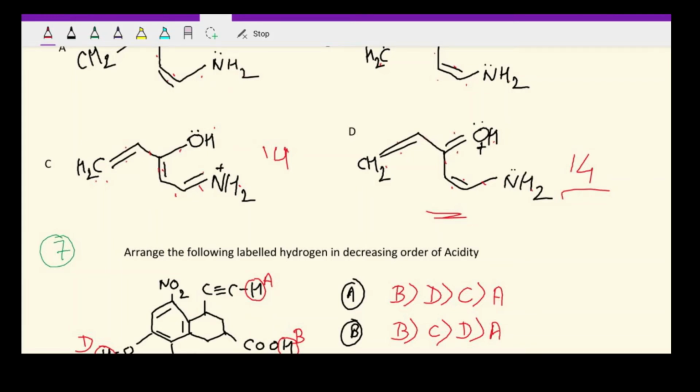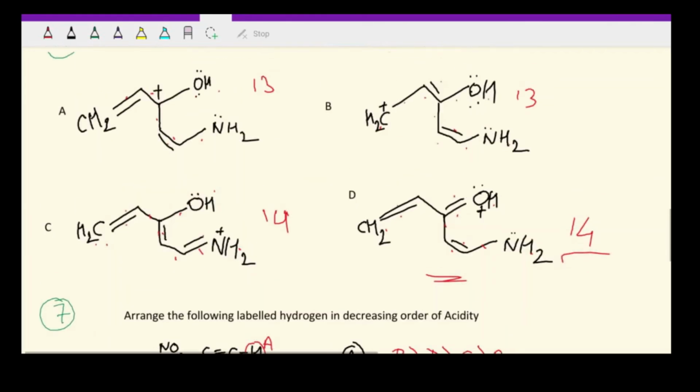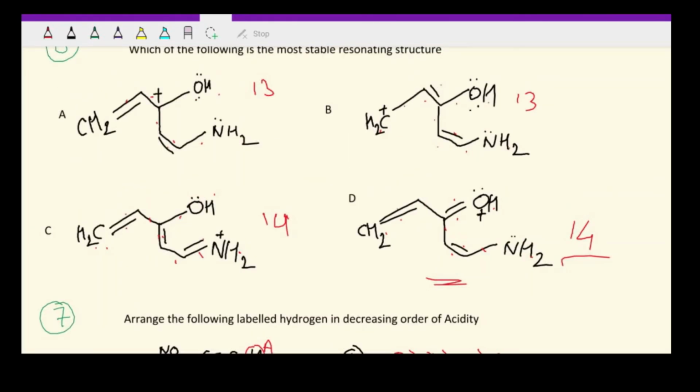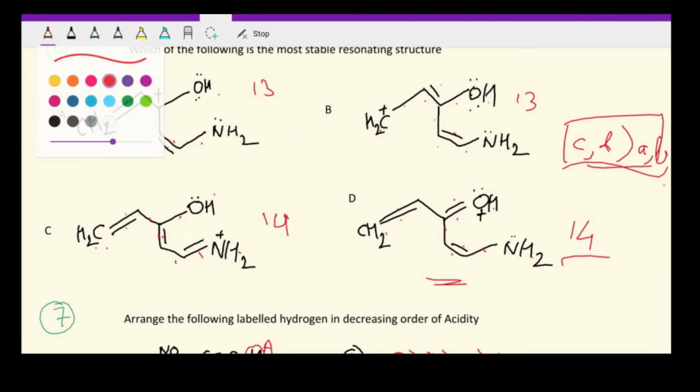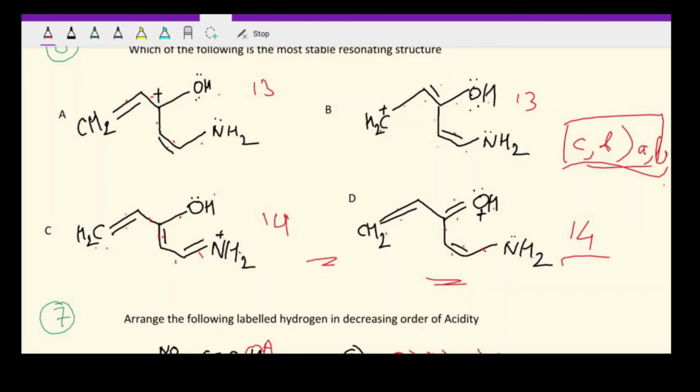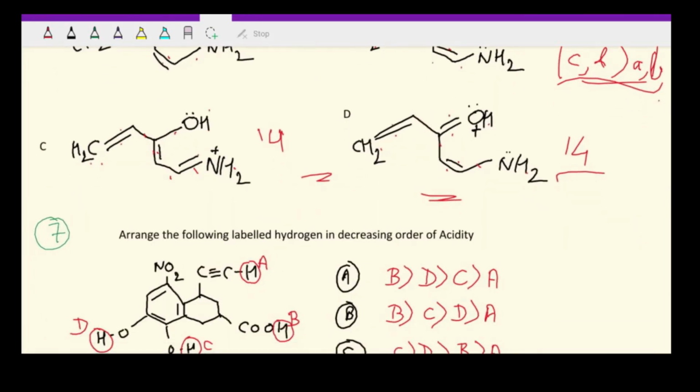Okay, so definitely we can understand that C and D are much more stable as compared to A and B. Why? Because C and D are having more number of covalent bonds. Okay, so now we have to compare between C and D, and see which is more stable. Again we will apply that rule which says that